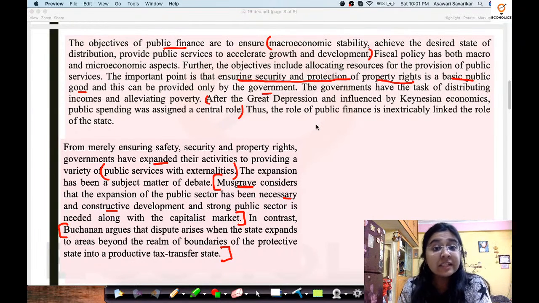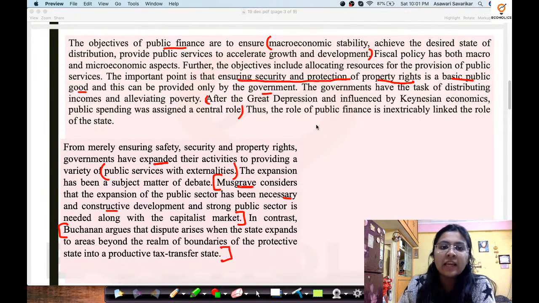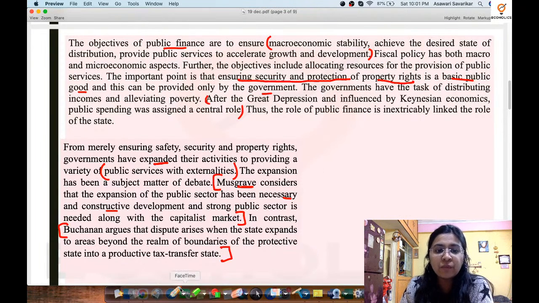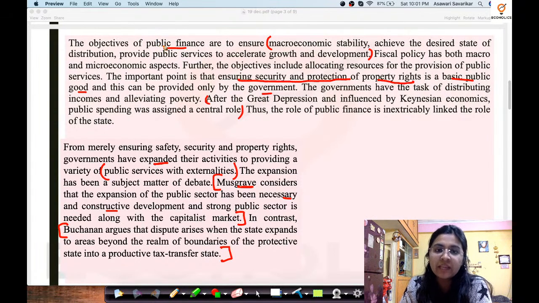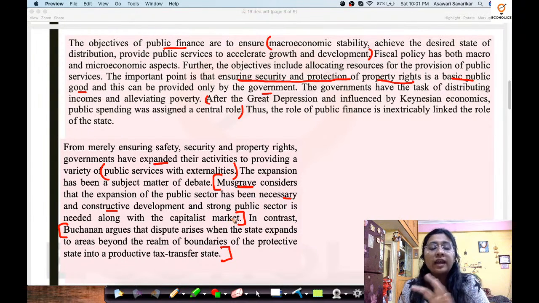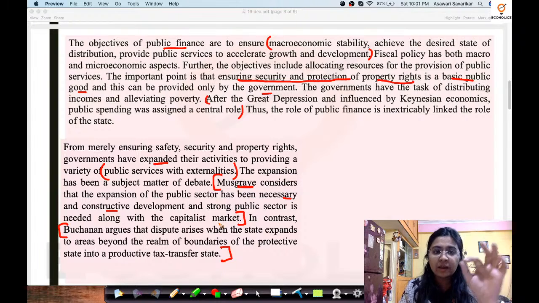Okay, now let's quickly move on to this part of the topic that we have discussed recently. Main idea, as we discussed, we have to identify the main idea, or the subject of this passage. The subject of the passage definitely is public finance. This is the topic in economics that they have chosen to put a passage upon. And the main idea over here is what exactly public finance offers. So what exactly public finance is offering is the main idea of this whole passage. In these two paragraphs, we can definitely look at this point.